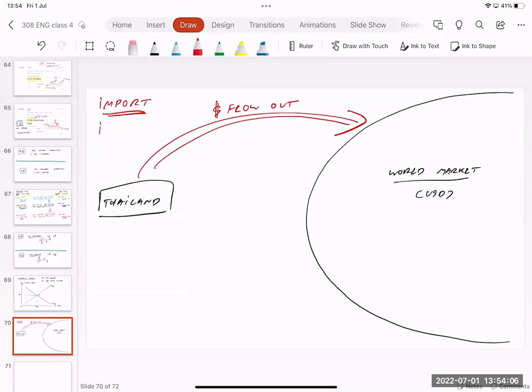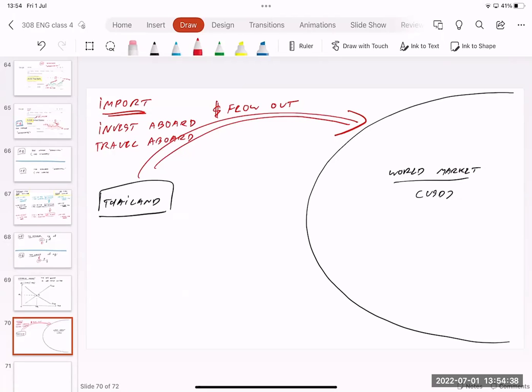Or maybe we invest a lot. Thai people invest a lot in other countries, let's say invest abroad. The money is going to flow out. Or Thai people travel a lot, travel abroad. The money is going to flow out. When the money flows out of the country, can you use Thai baht to buy something from the USA? Can you use Thai baht to invest in the US economy?